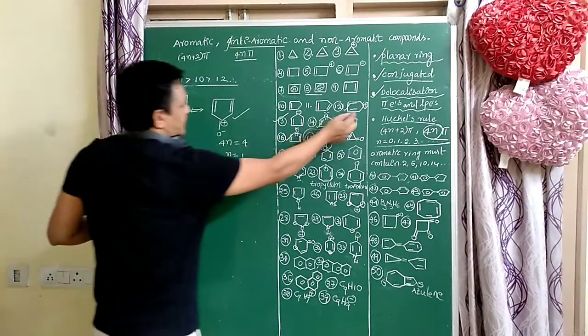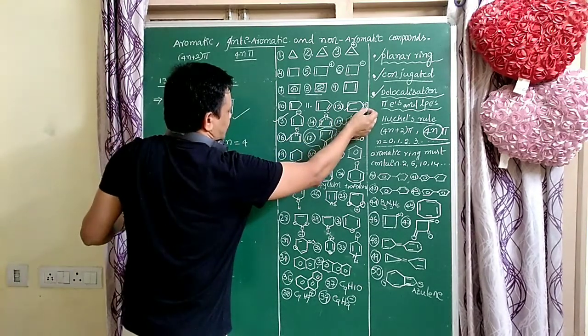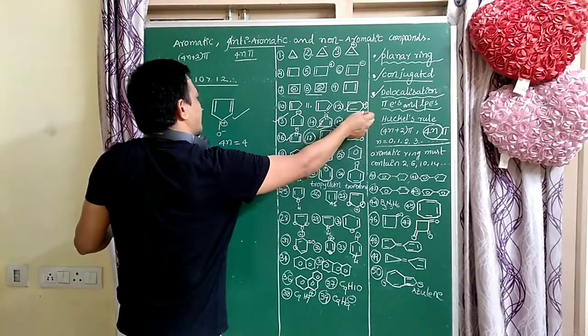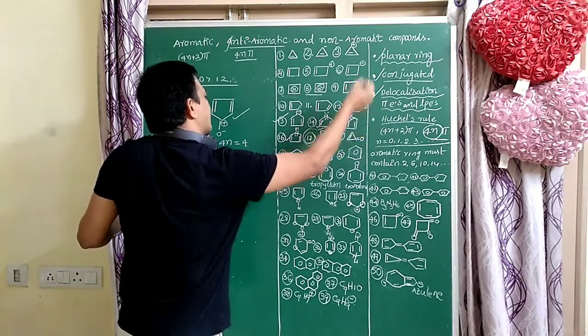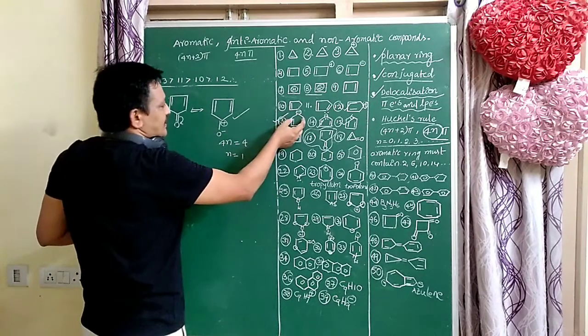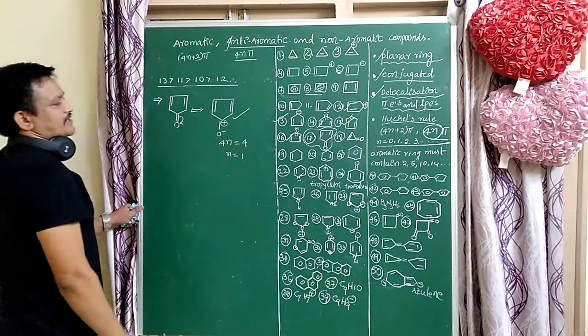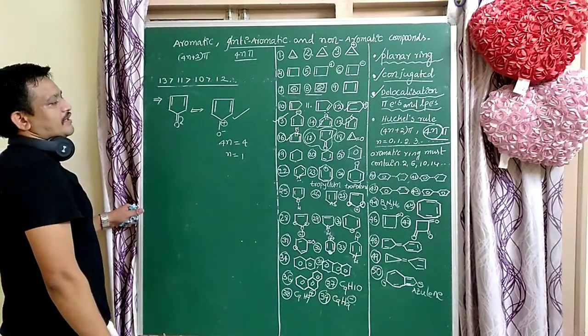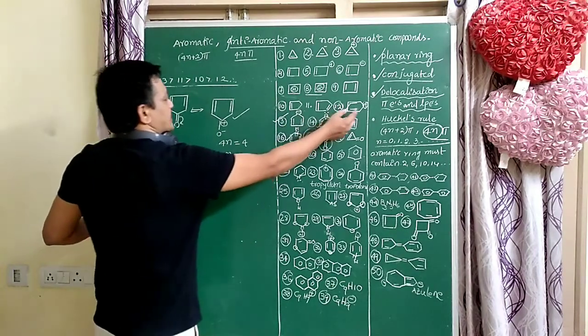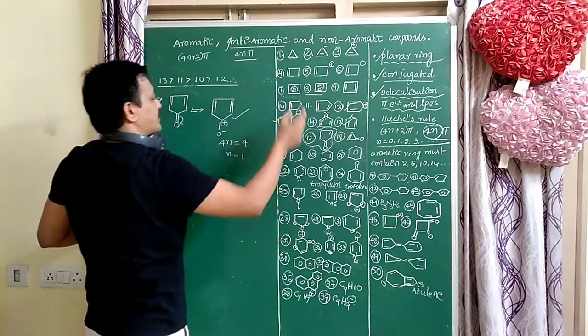Here a plus is there on a 5-membered ring. Is that an aromatic or anti-aromatic compound? It is an anti-aromatic compound. Where minus is there, that is the aromatic compound. This is the anti-aromatic, and this is the aromatic compound.